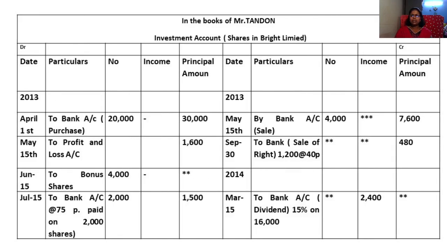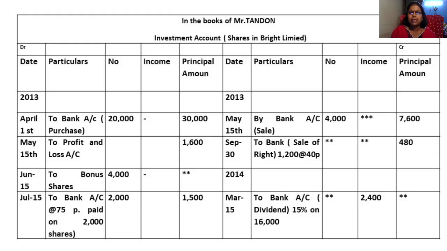Now let us look at the ledger. What are all the important items which are coming in the ledger accounts? See here, investment account. First one, always remember, you should write date, particulars, number of shares, income and principal amount. Income is nothing but the interest amount. Principal amount is the total amount of the shares. So number of units, same, debit side and credit side.